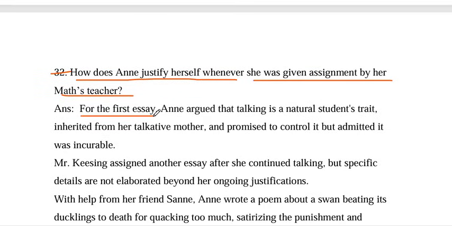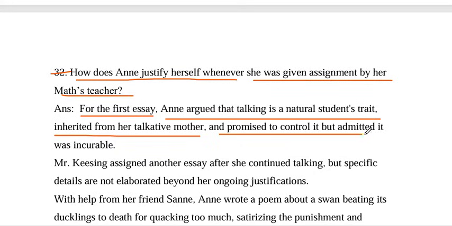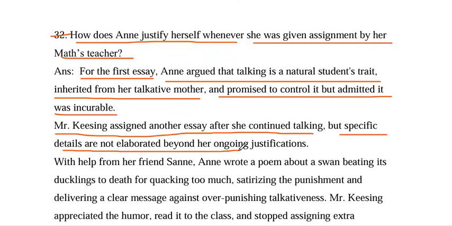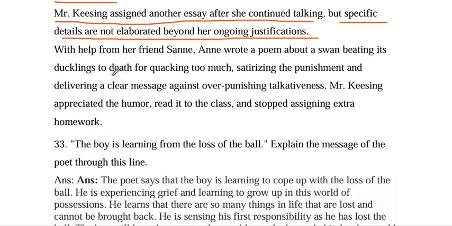For the first essay, Anne argued that talking is a natural student's trait, inherited from her talkative mother, and promised to control it, but admitted it was incurable. Mr. Keesing assigned another essay after she continued talking, but specific details are not elaborated behind her ongoing justifications.